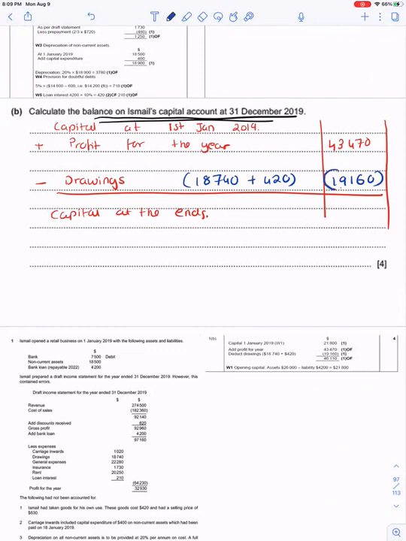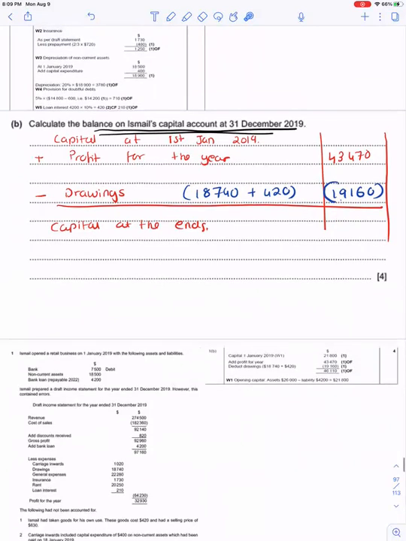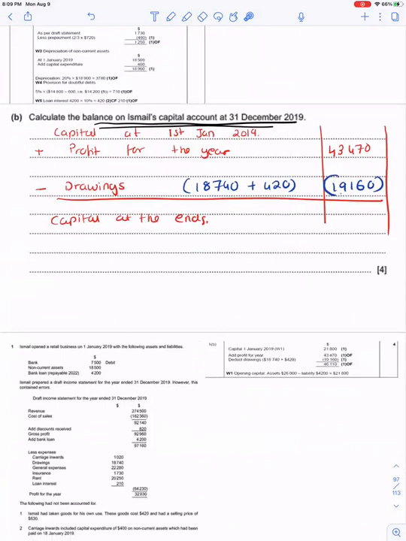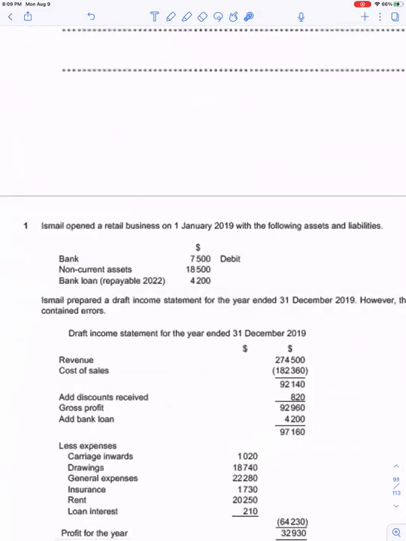Now I want the capital at the end and capital at the start. How will I get the capital at the start? If I see, this could be my balance sheet.